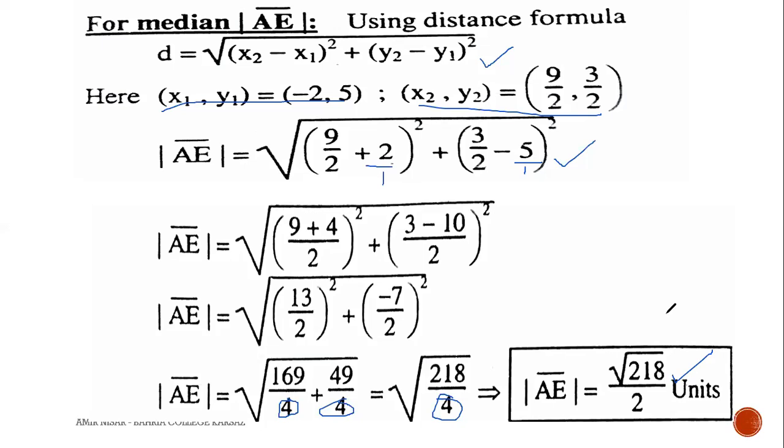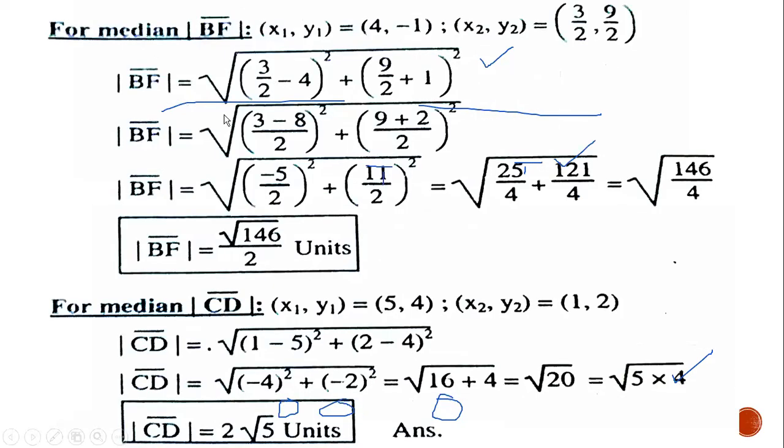Similarly, I'm not gonna discuss one-to-one. Similarly, for median BF, you will consider x1, y1 from B and x2, y2 from F. Using distance formula, you will be able to get the length of this median as root 146 by 2.